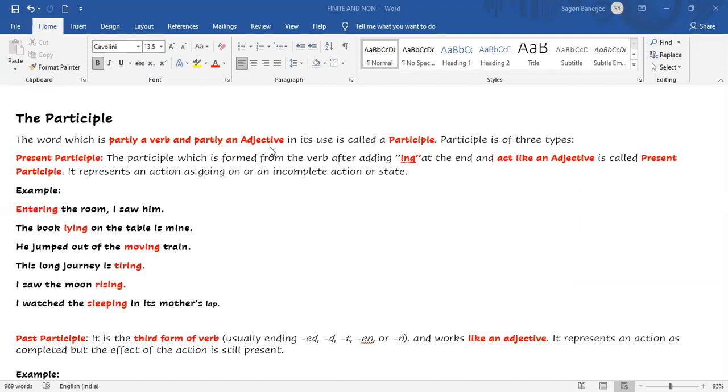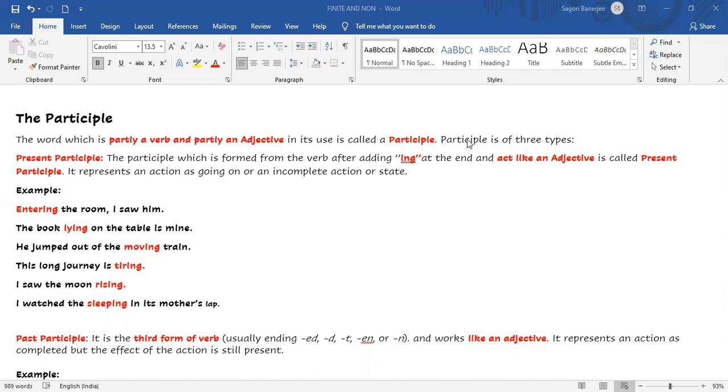Why is it written? Because we know non-finite verbs are not functioning as verbs. They function sometimes as adjective, sometimes adverb, sometimes noun. Like in the infinitive, I discussed in detail how sometimes the infinitive is functioning as a noun itself, and sometimes it is qualifying a noun or a verb, like an adjective or an adverb. Similarly, the participle is partly a verb and partly an adjective, because it always functions as an adjective.